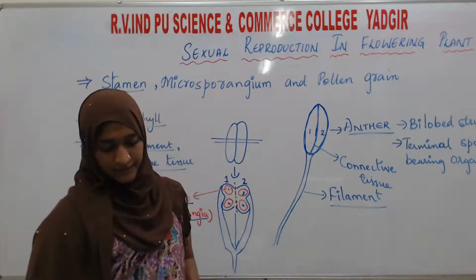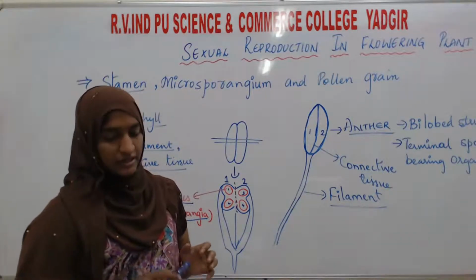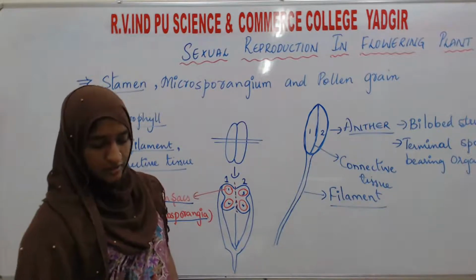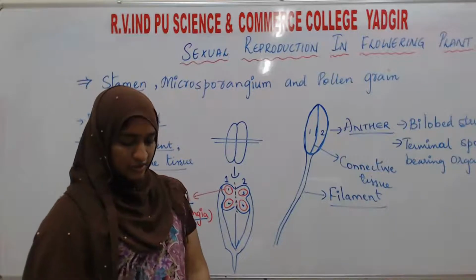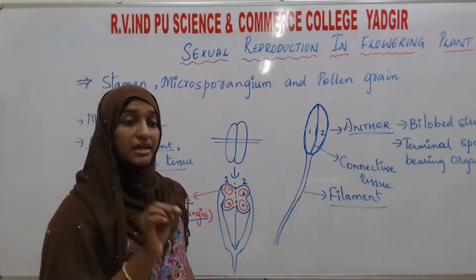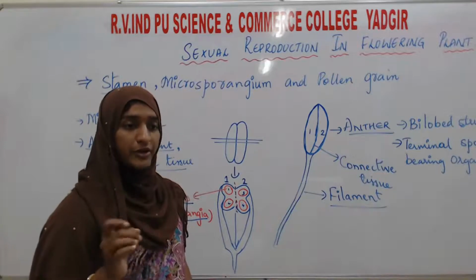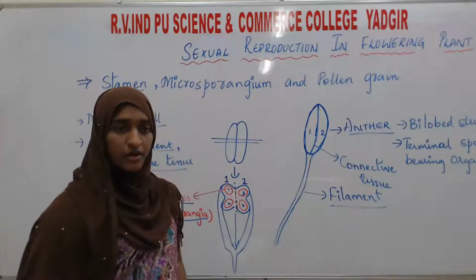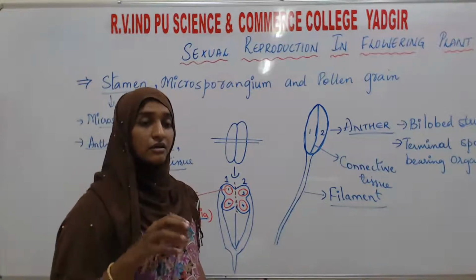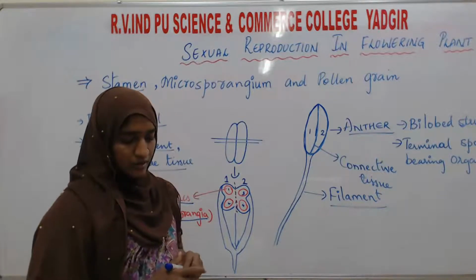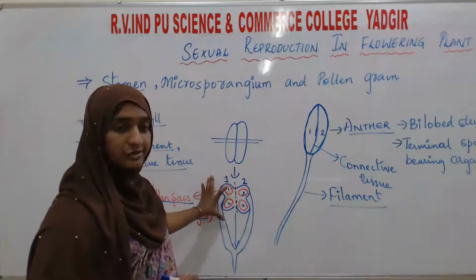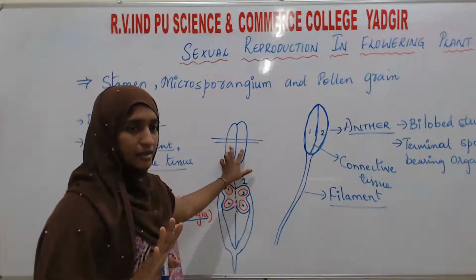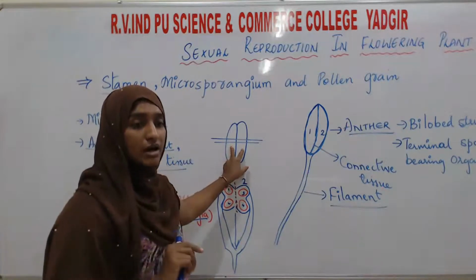Next we will see about the pollen sacs or the microsporangia. The stamen is also known as the microsporophyll because it is a spore bearing organ. The pollen sac is also the microsporangia, which means it contains pollen. So an anther having 2 lobes and 4 pollen sacs, keep in mind, this question will come for 1 mark.